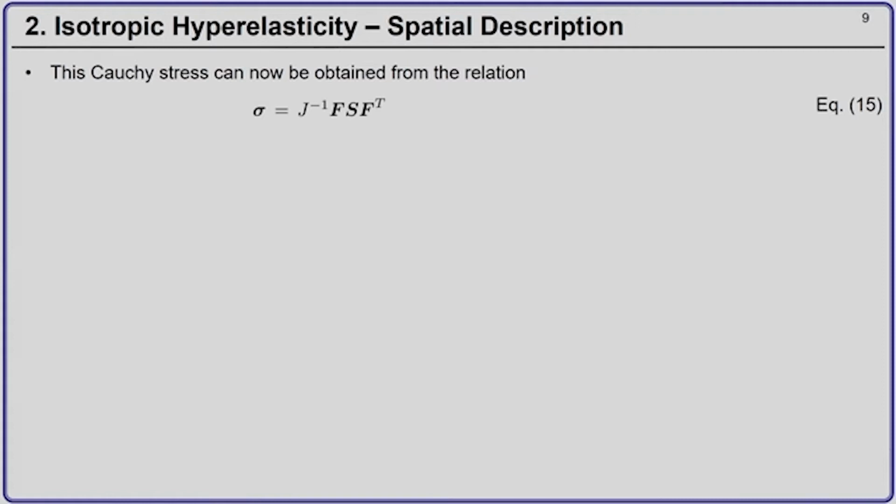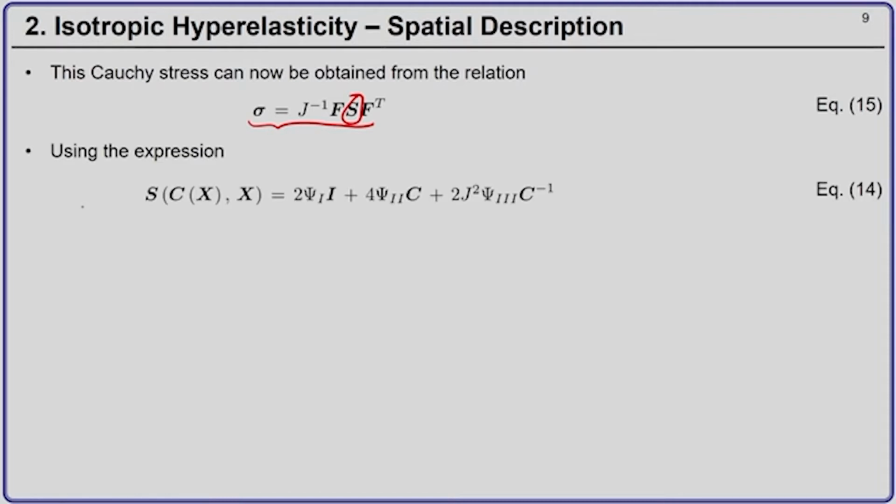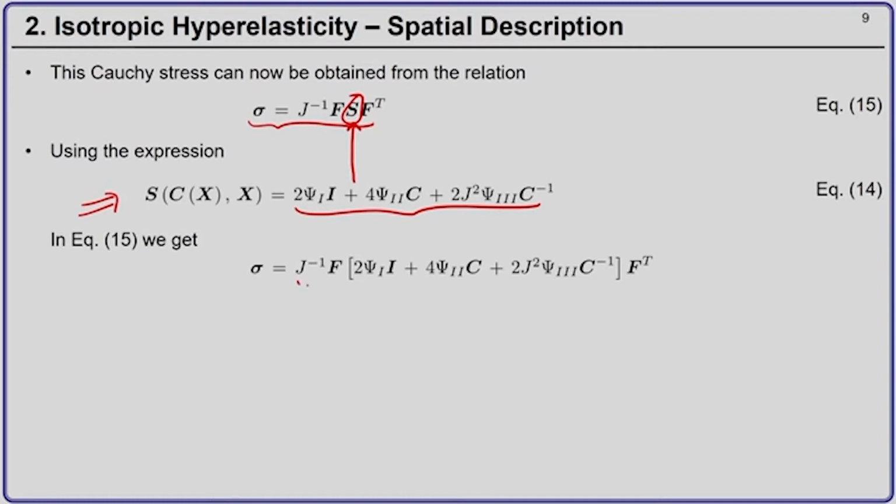To compute the Cauchy stress tensor, we know the relation between the Cauchy stress and the second Piola-Kirchhoff stress tensor, which is given by J inverse F S F transpose. Okay. So, from equation 14, I can substitute the expression of the second Piola-Kirchhoff stress tensor S here. This expression over here we already had in our previous slide. So, this I can substitute here. What I get is J inverse into F into this expression for the second Piola-Kirchhoff stress tensor into F transpose.